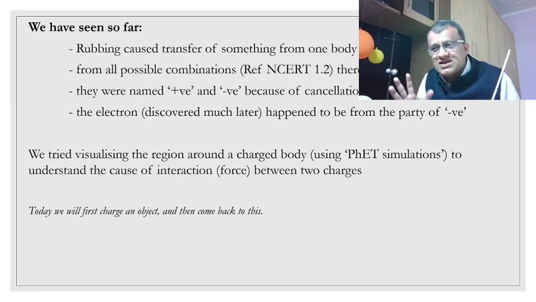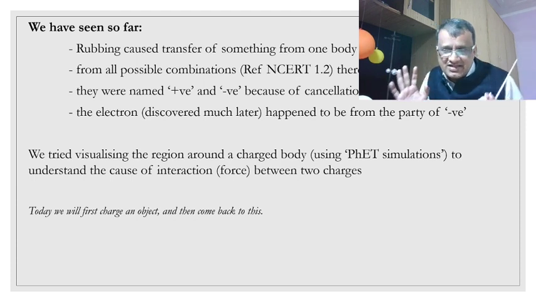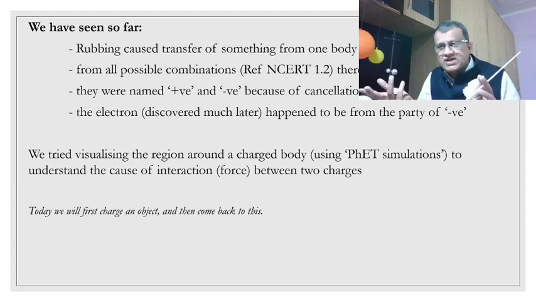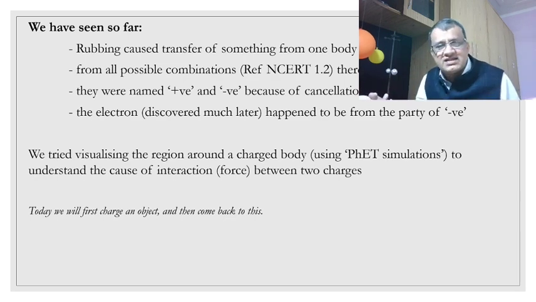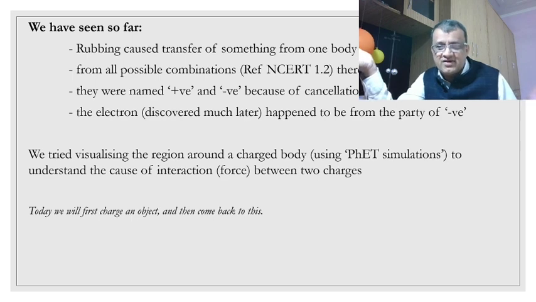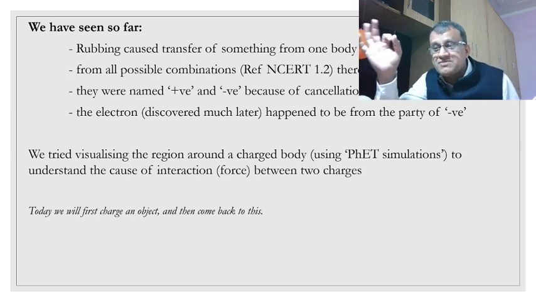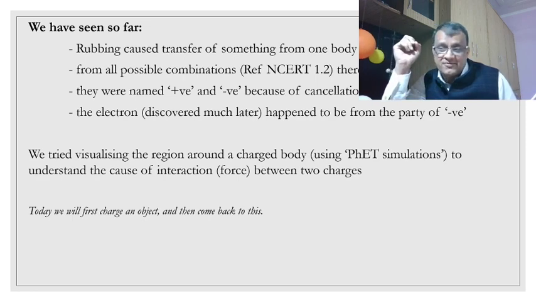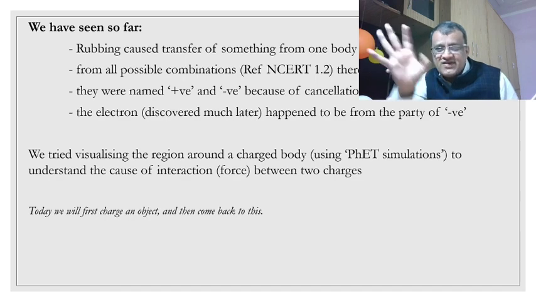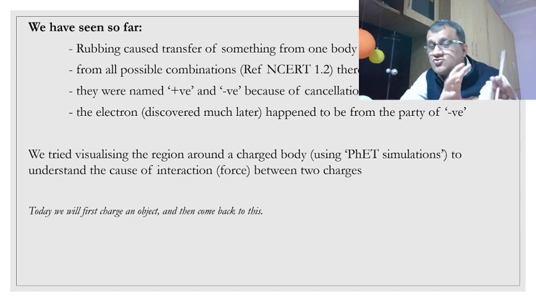And we saw yesterday they could have been named red type of charge and blue type of charge, or A charge, B charge. But they named it positive and negative because of cancellation. That we put together two types of those charges, put together, they cancelled out. So they put them in two categories of positive and negative. The electron, which was discovered much later, happened to be from that party which is negative. It's coincidence.